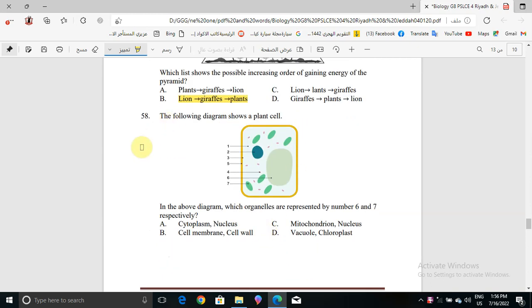Now question number 58, the following diagram shows a plant cell. Okay, we have the plant cell. In the above diagram, which organelles are represented by number 6 and 7 respectively? We have number 6 this way. Number 6 is a vacuole. And number 7 is the chloroplast here. So that means choice D is the correct answer. Vacuole for number 6 and chloroplast for number 7.